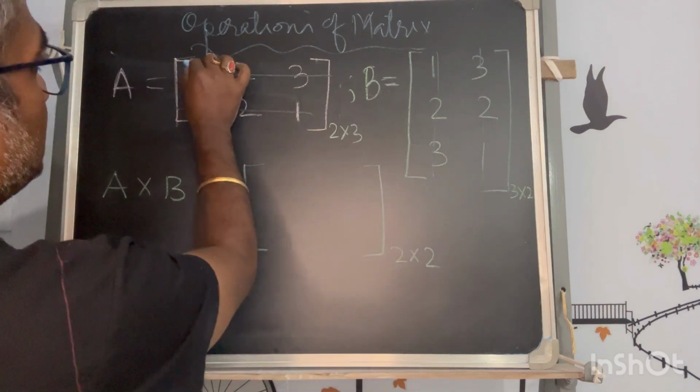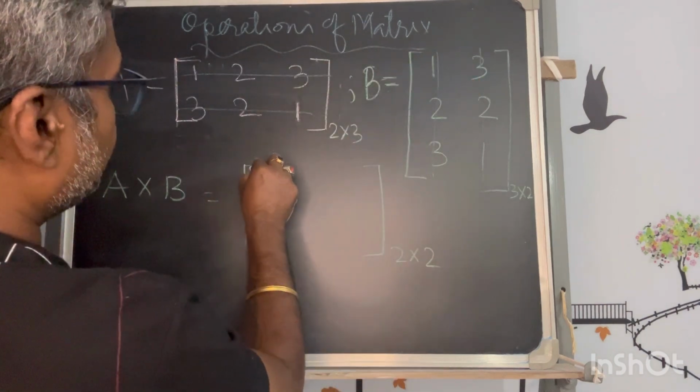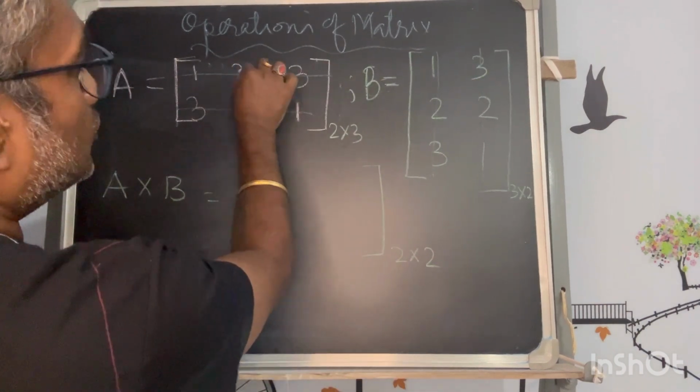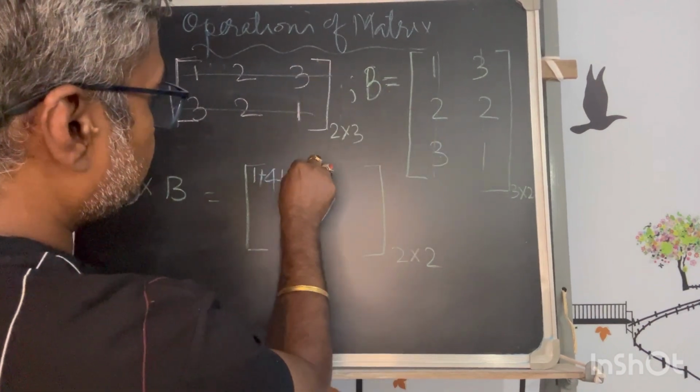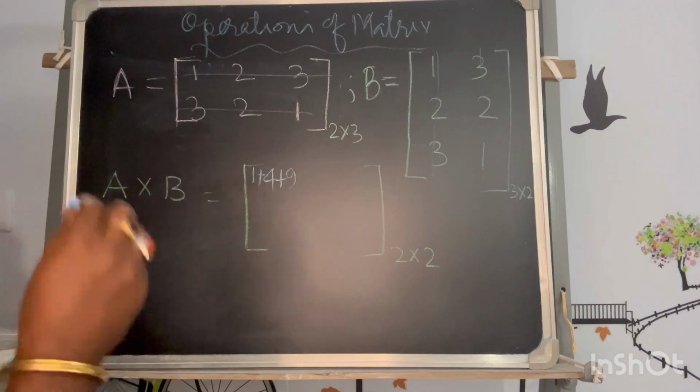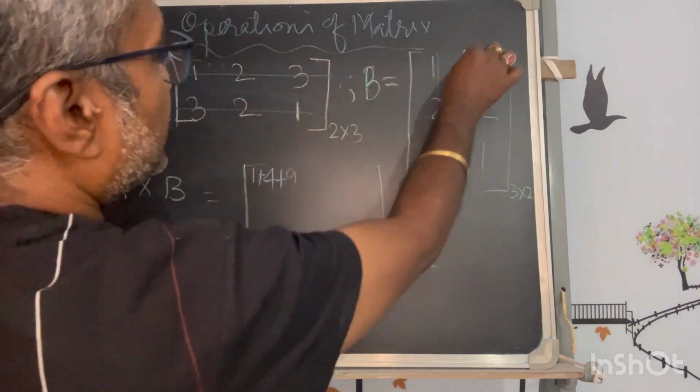So what I have to do? I have to multiply this into this. 1 plus 2 into 2, 4, 3 into 3, 9. This is my first term completed. Okay. Now this row, second column, if I